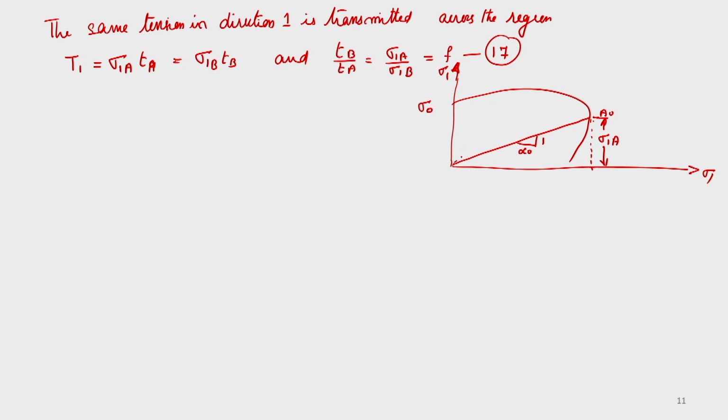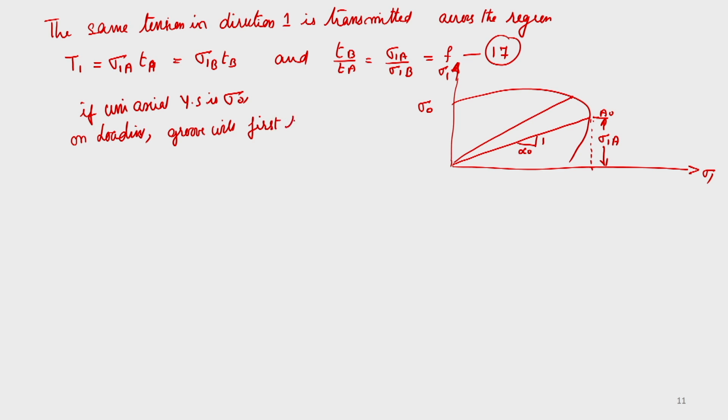So from 17, in the uniaxial yield, if the uniaxial yield strength is sigma naught, on loading the groove will first reach the yield surface because its cross section area is less.